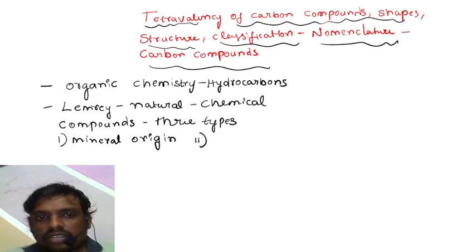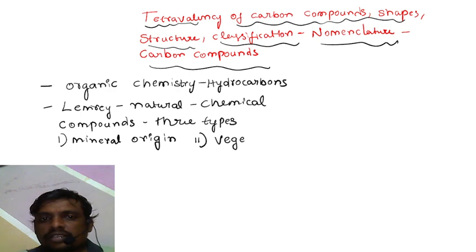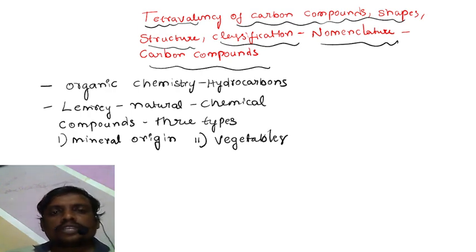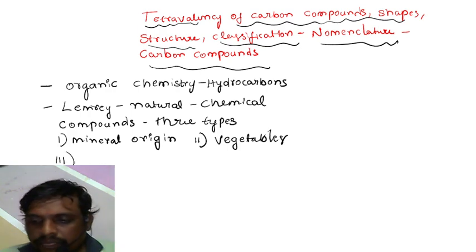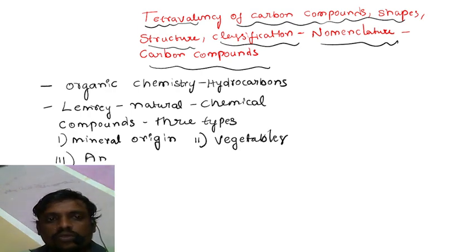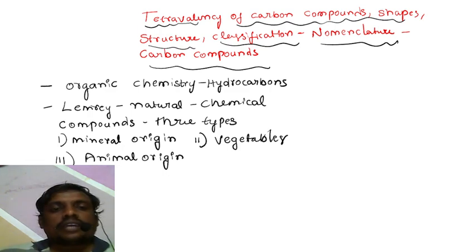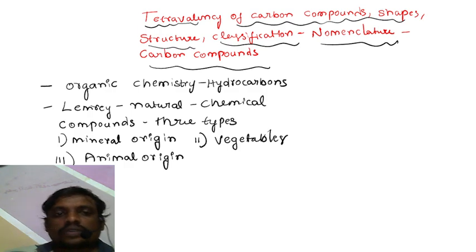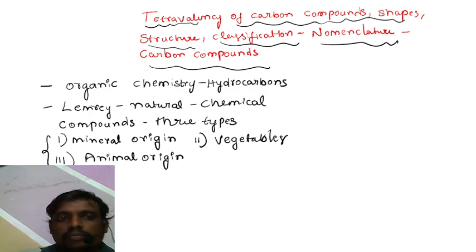Some of the compounds are of vegetable origin, carbon compounds that are present in our day-to-day life vegetables, beetroot, carrot, etc. And the third one, compounds that are exclusively available from animal based products. That may be dairy products, egg, meat, etc. Whatever carbon compounds present in animal origin, they are classified like this. Three different compounds based upon their origin, by Lembre.